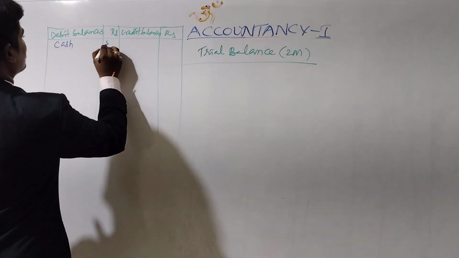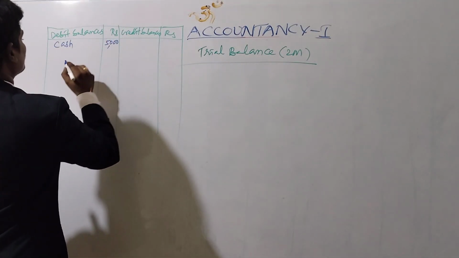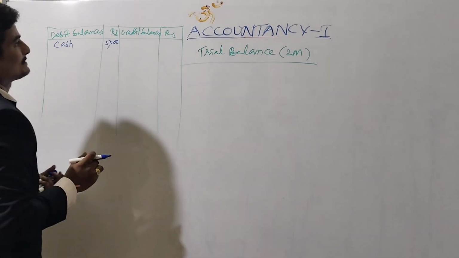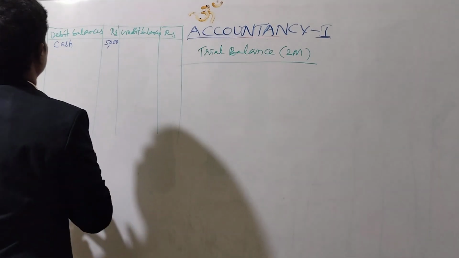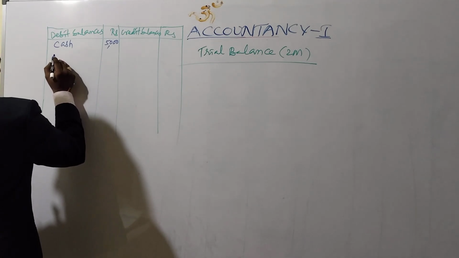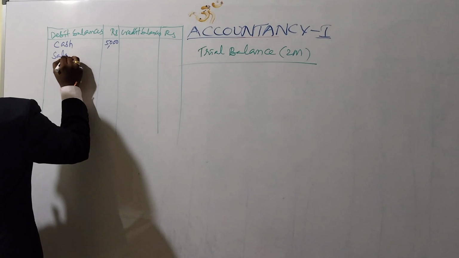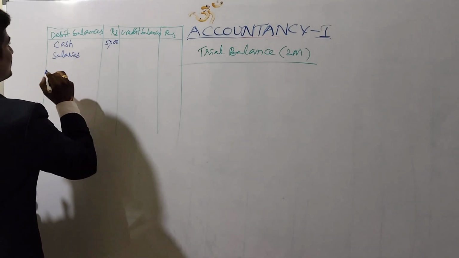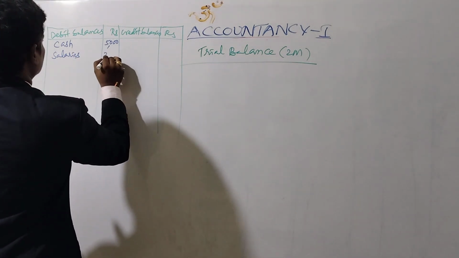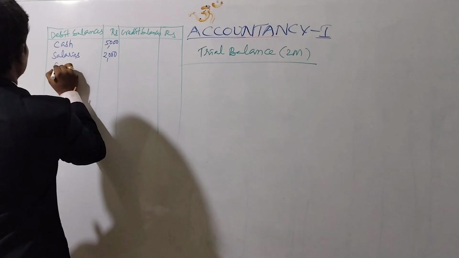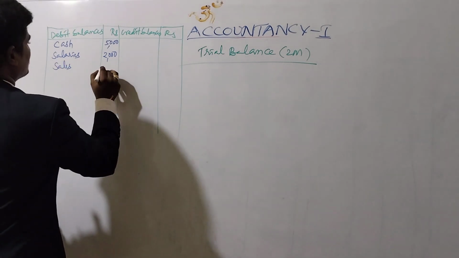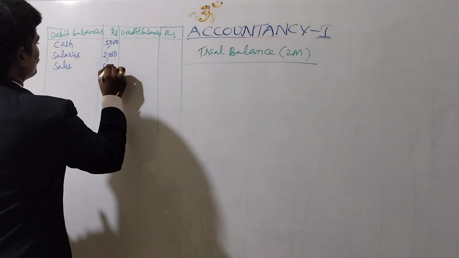Cash rupees 5,000, and salaries 2,000, sales 8,000.